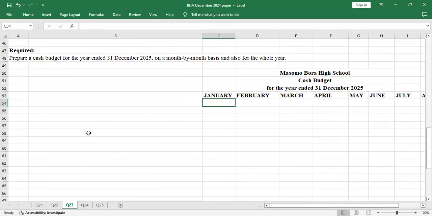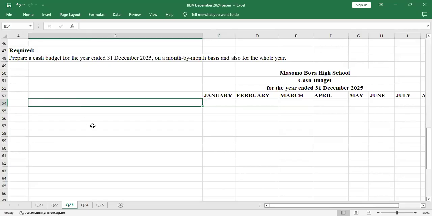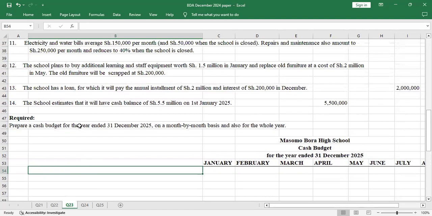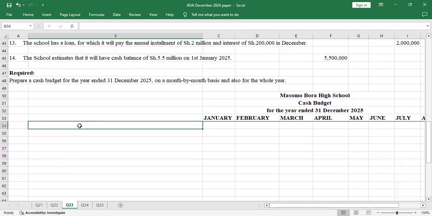So we start with the opening balance, also known as the beginning balance. We'll do them on a month by month basis, so I'll do January, then go to February, March, all the way to December.